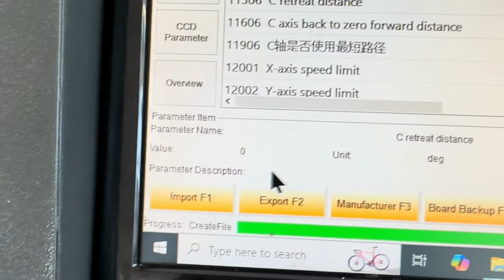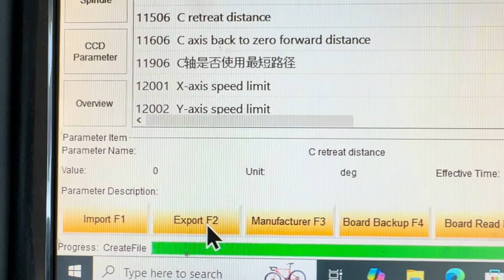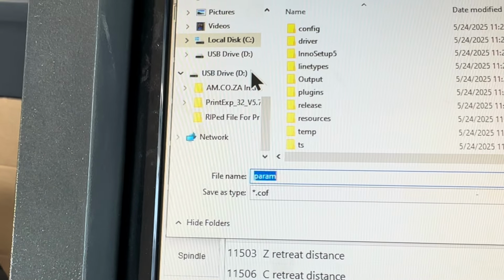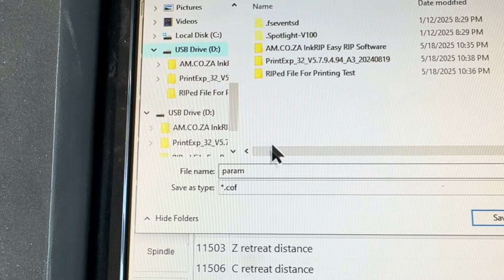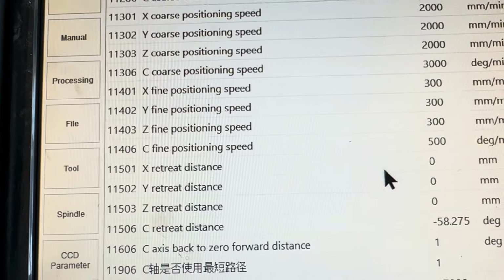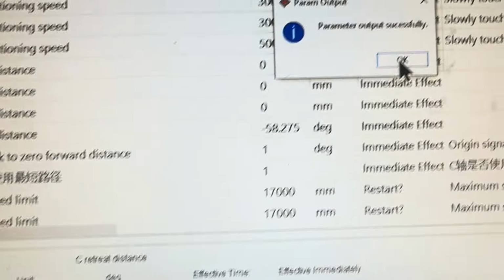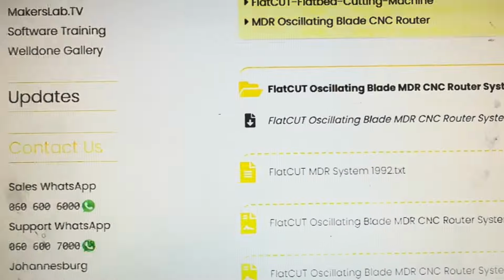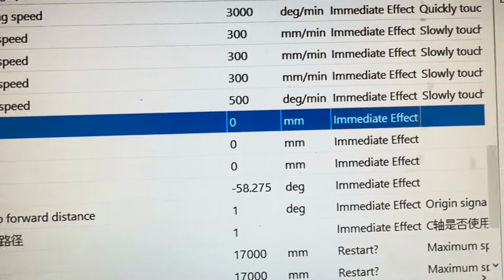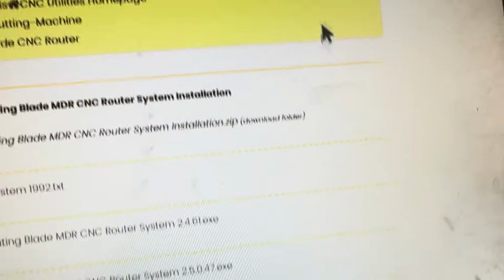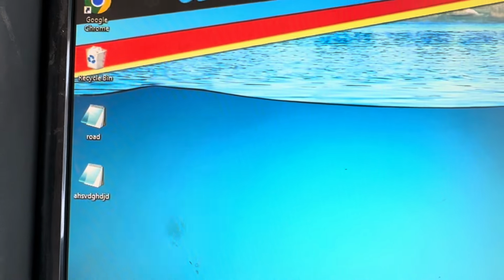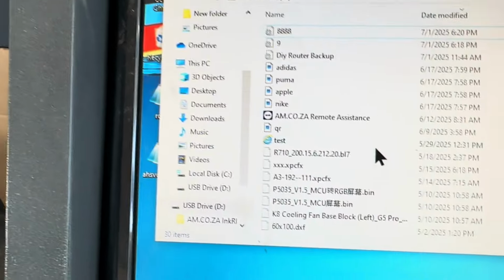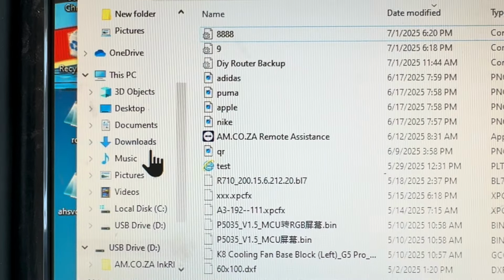Then in the parameters, there is export. Let me make a copy of the software's parameters and store it on my flash drive. Once you have downloaded the software, you actually can override install, but make a copy of the parameters first, as I mentioned in the previous video, because the settings are in the software.